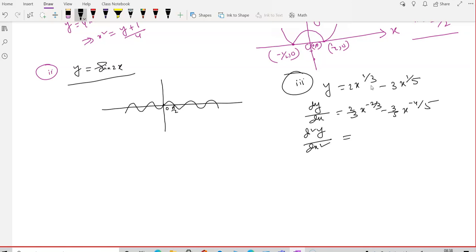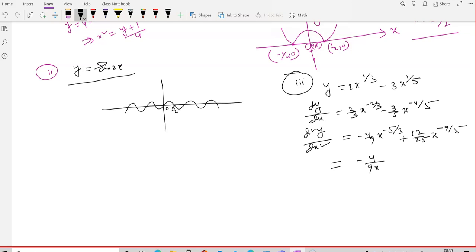You have to do d square by dx square: minus 4 by 9 x to the power minus 5 by 3 plus 12 by 25 x to the power minus 9 by 5. Are you getting anything meaningful here? D square by dx square, does the concavity change? If concavity changes, then it will not be. So you can write this.